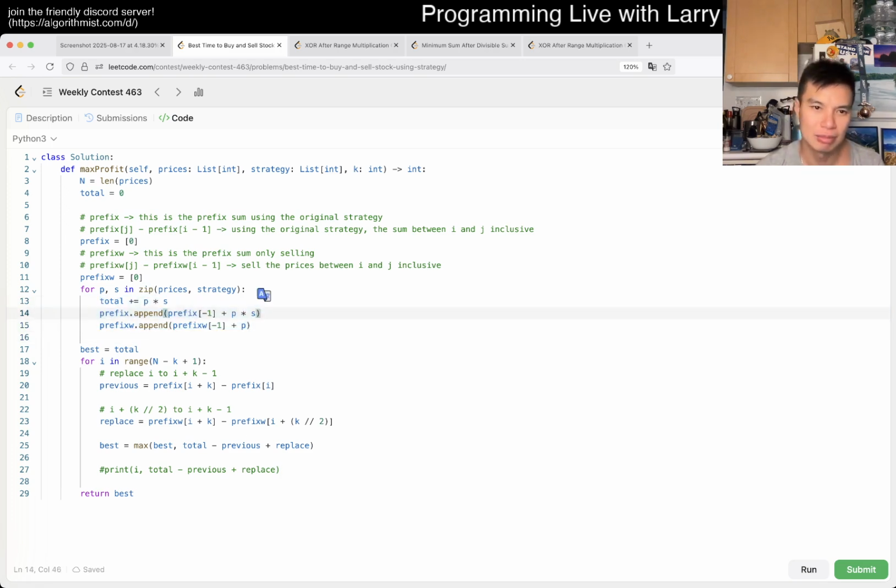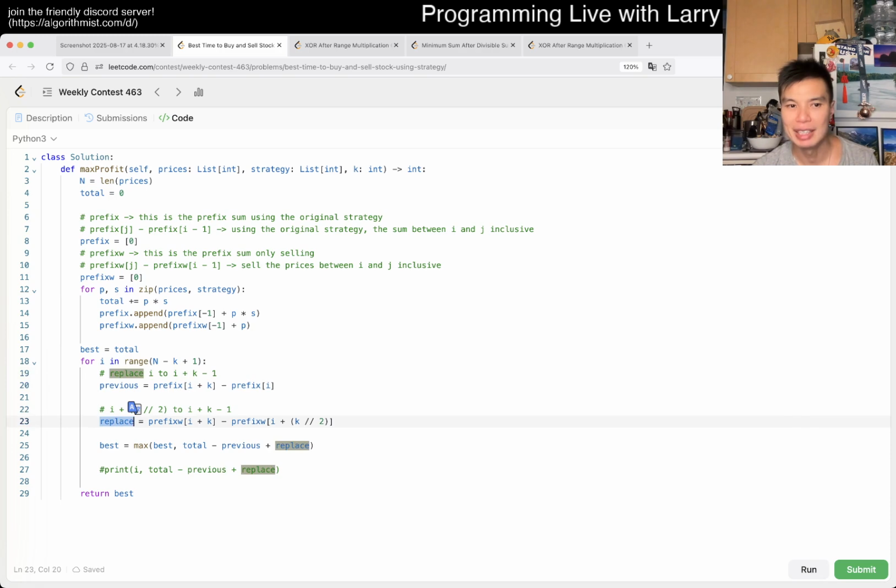It turns out that you could do prices times strategy to get the direction. So this is the prefix sum, and this is the prefix W sum. And now the loop is just, for the total, we start at i, and for i we have to replace from i to i plus k minus 1 inclusive. So this is the amount, this is the previous amount, right?